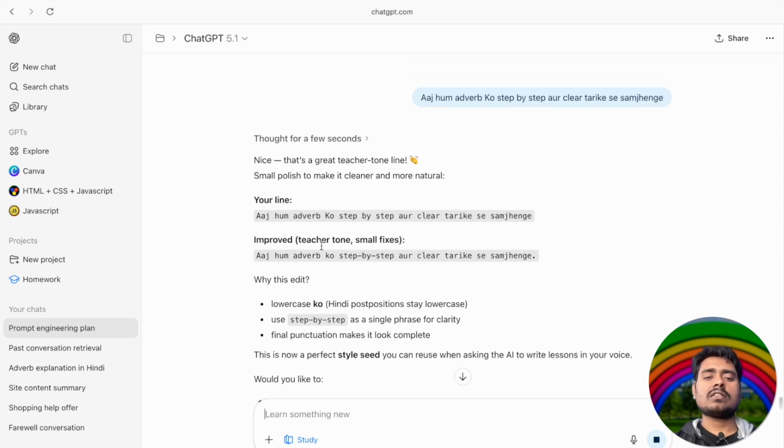One more thing: when I write the prompt that way, whatever result I get will come in the same way, in English words with a Hindi sound. Like what is written, aaj. It's English words, but when I read it, it's Hindi. So I will not get English words or Hindi words; I'm going to get this tone. All the sentences will be written in this way.